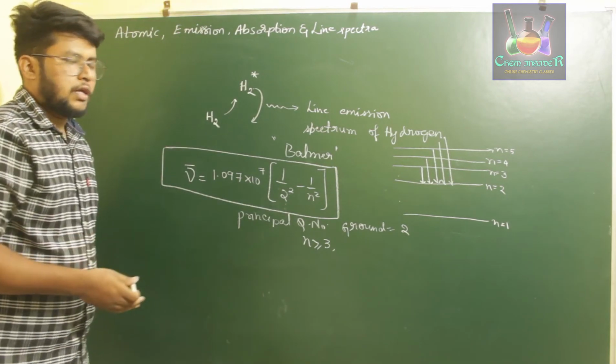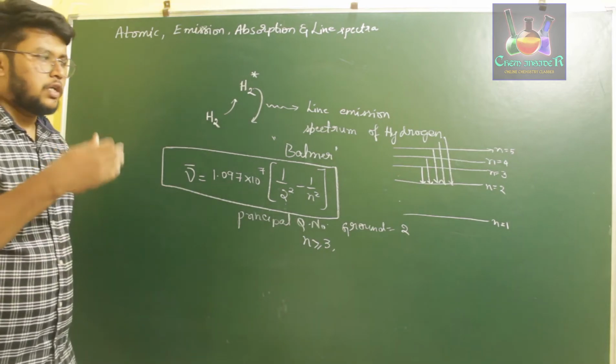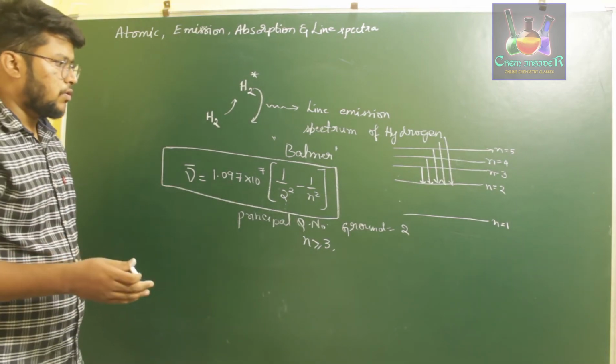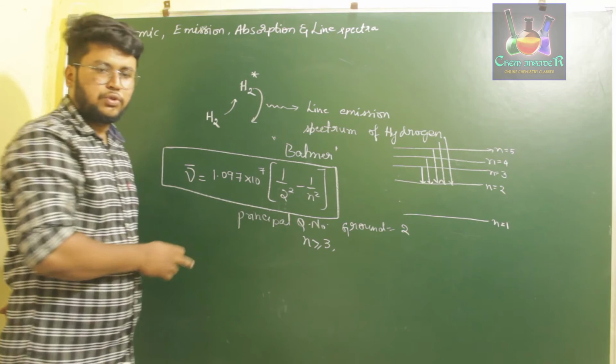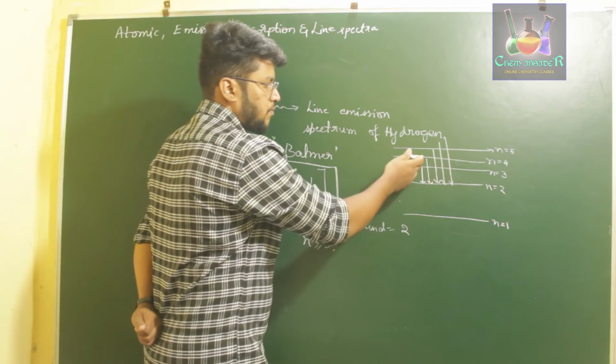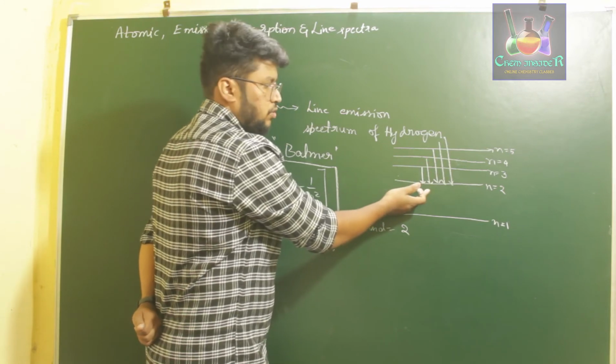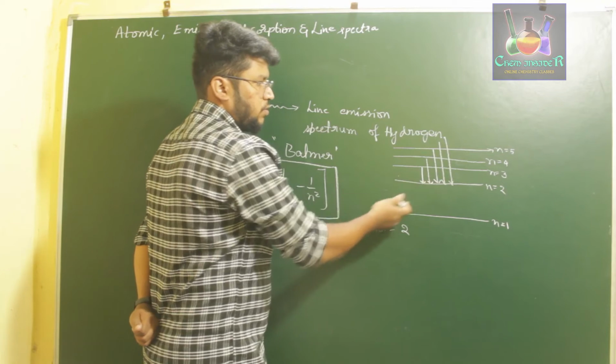So hydrogen which was excited in the initial position was returning back to the ground state, but that ground state was found to be n is equal to 2, and from the several excited states, it might be from n equal to 3 to n equal to 2, or n equal to 4 to n equal to 2, or n equal to 5 to n equal to 2, and so on.